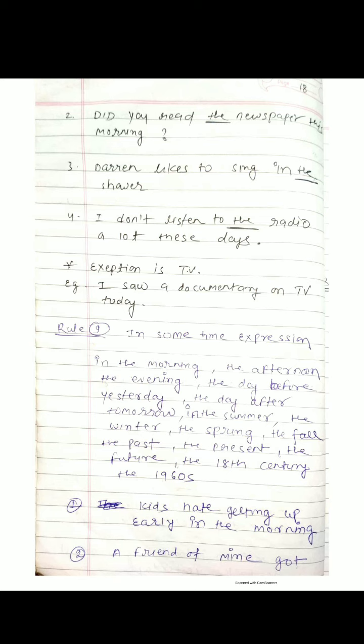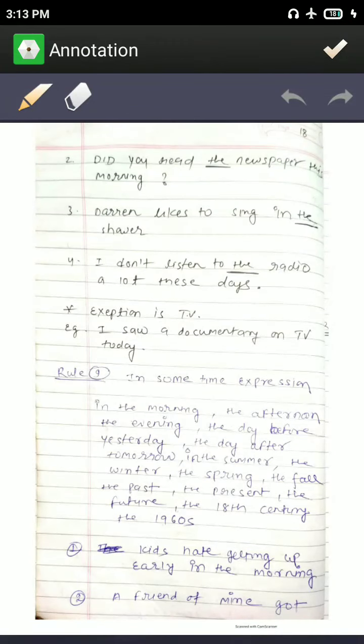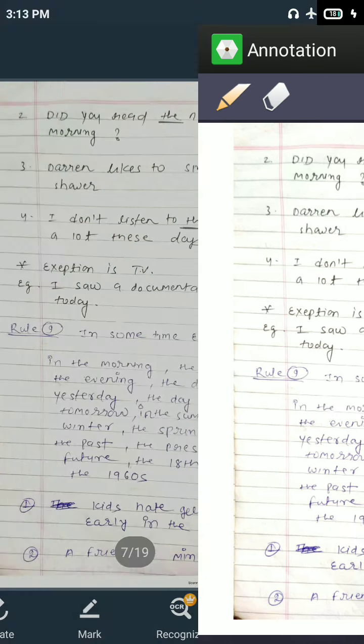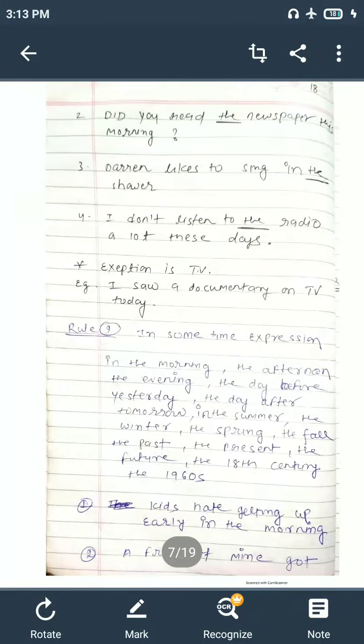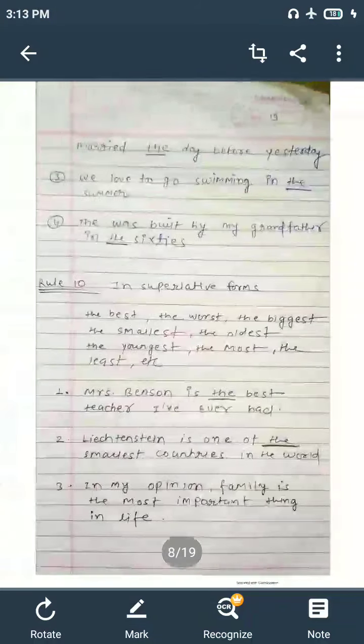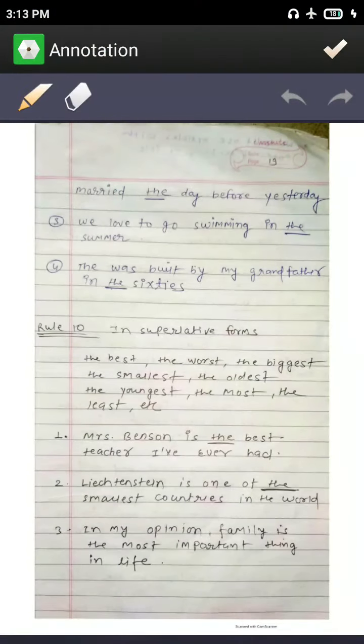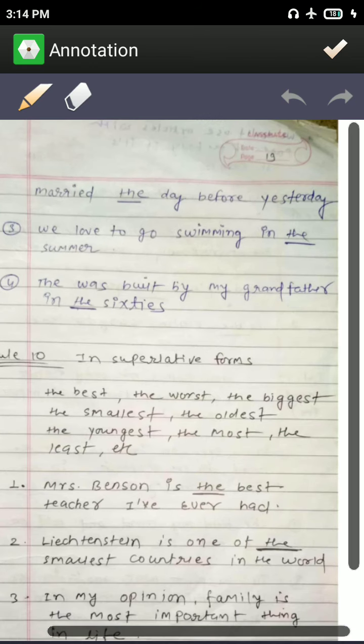For example, you can see: kids hate getting up early in the morning, like that. He goes to the gym in the morning. You will not say "in morning", you will say "in the morning". Similarly, here: a friend of mine got married the day before yesterday. Meaning the day before yesterday, something happened, they got married. So you will say "got married the day before yesterday". Okay. We love to go swimming in the summer. Okay, in the summer.